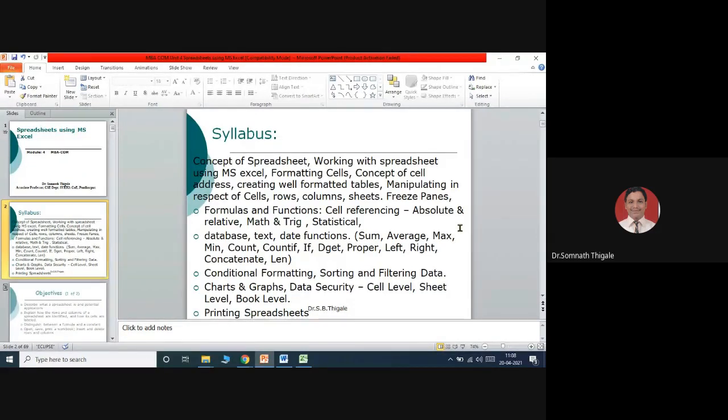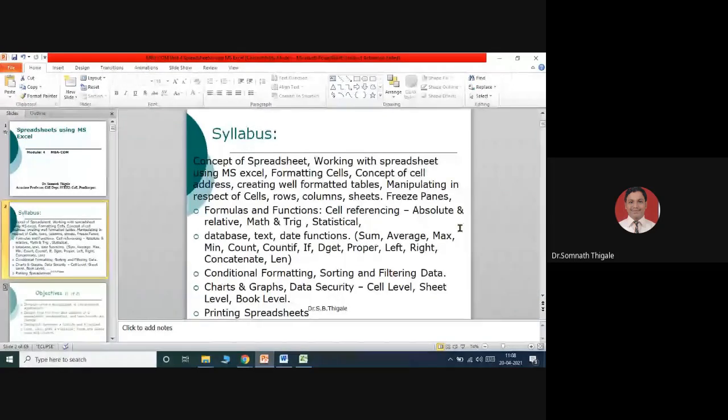Then we will discuss some conditional formatting. Then we will discuss sorting and filtering data, charts, graphs. Then we will discuss data security, cell level, sheet level, and book level. And at the last we will see how to take the printout of the spreadsheets.